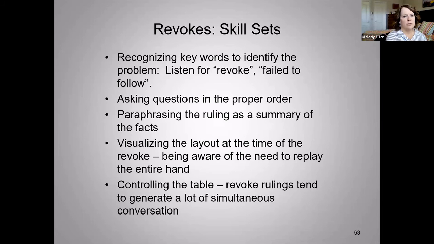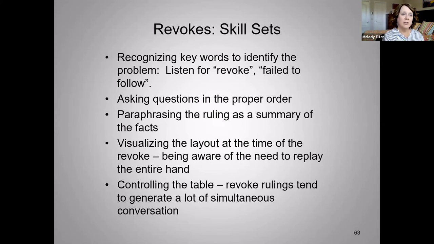Skill sets that you're going to use with revoke rulings: listening for keywords, failed to follow, they revoked, asking questions in the proper order. One of the things that you really want to do is control the table. When you get to the table and they say there has been a revoke, the tendency is for players to want to immediately start turning over their cards and let you know when it was. So you want to be sure that no one touches anything. I just say, okay, I don't want anybody to touch any cards. I'm going to do all the discovery myself.